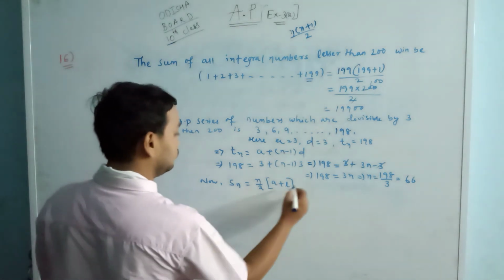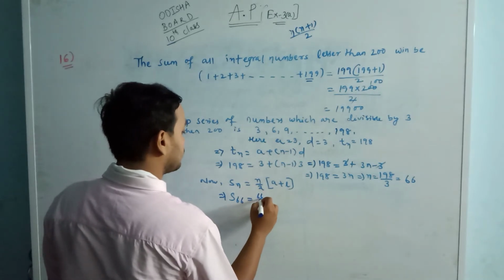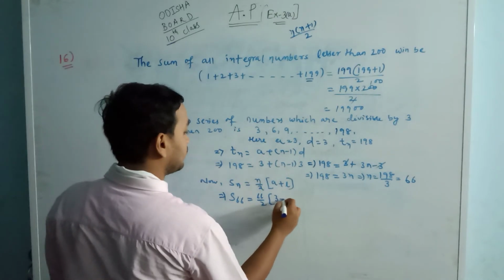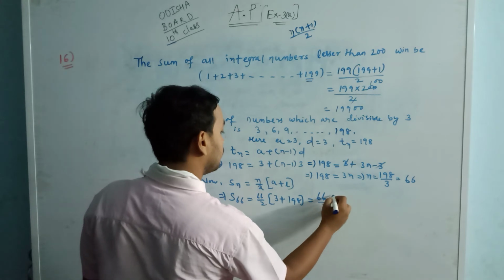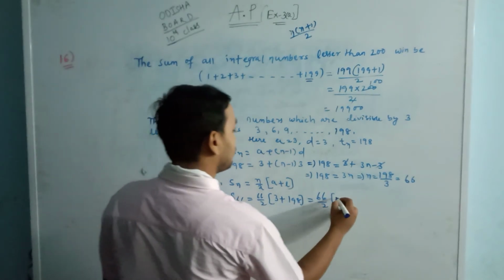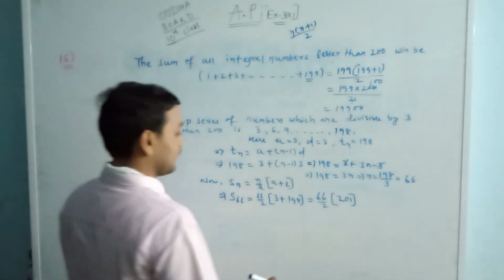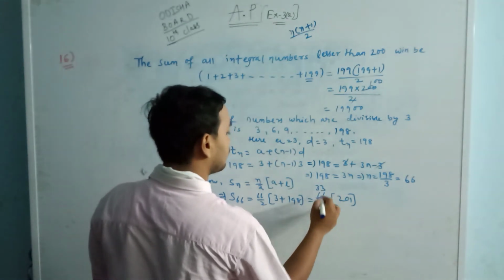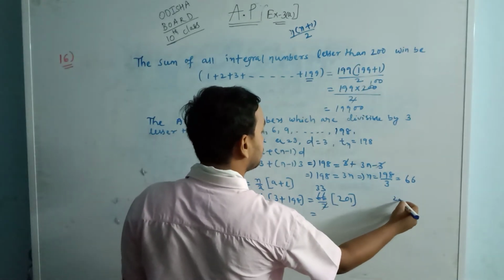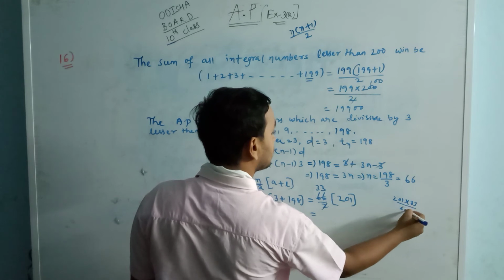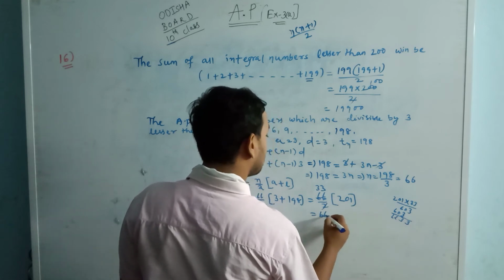Here n is 66, so 66 by 2 into 3 plus 198, which is 201. Now multiply: 33 into 201 is 6633.